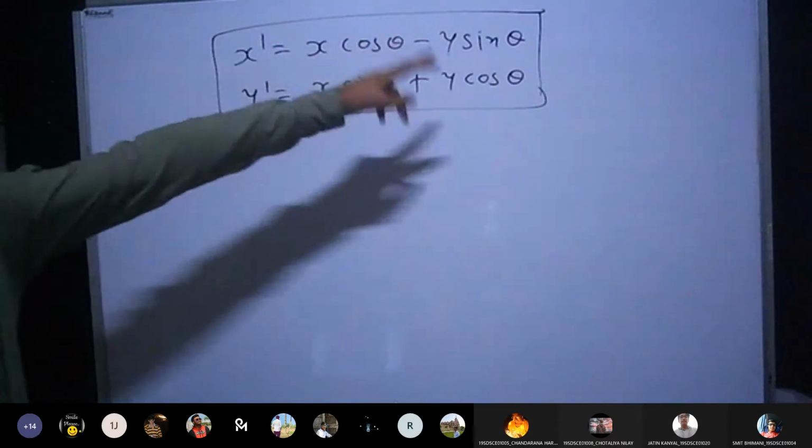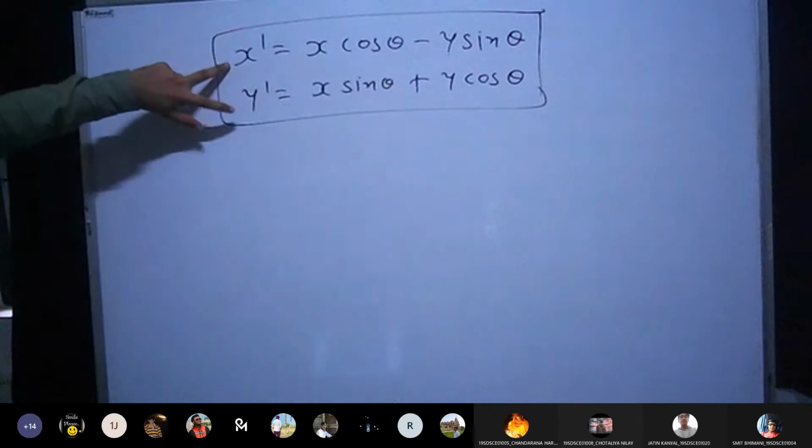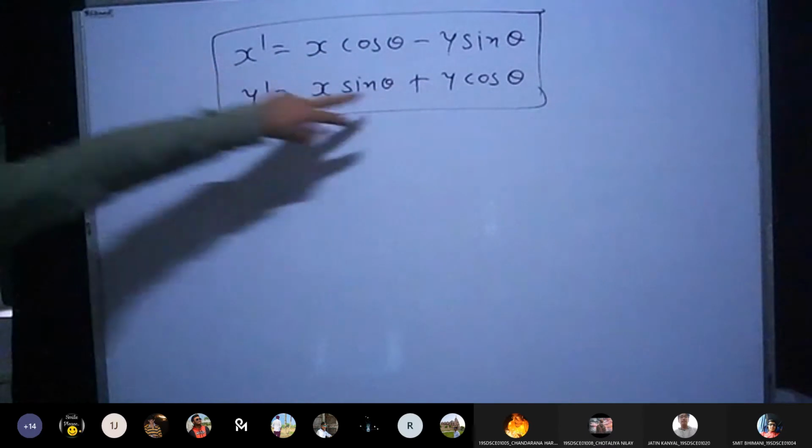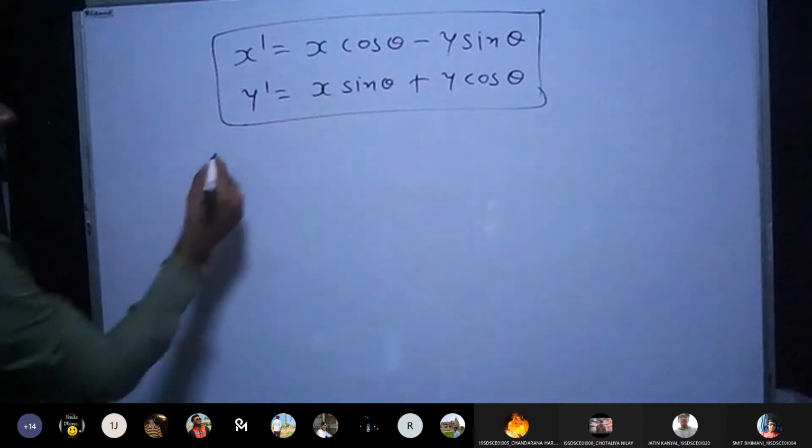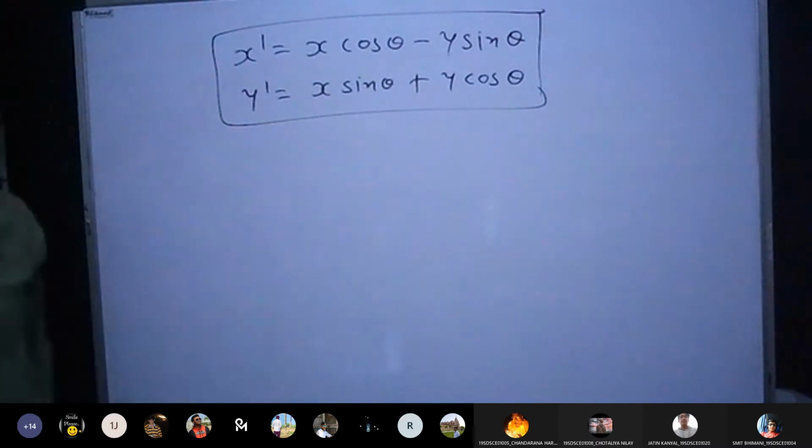X and y are the original coordinates. X dash and y dash are the new coordinates, and theta is the rotation factor. Fine.